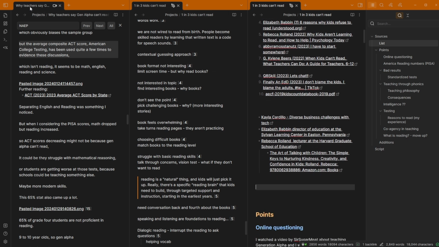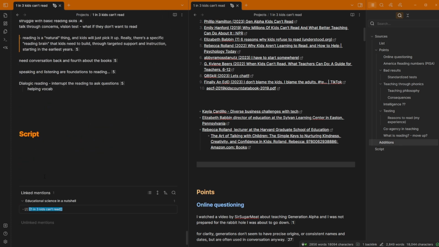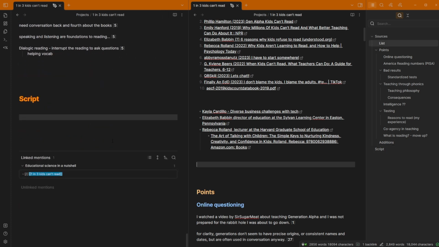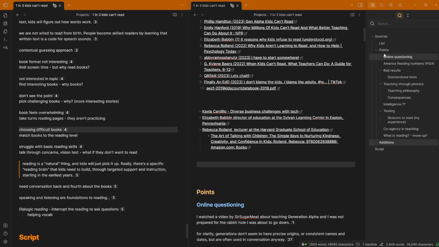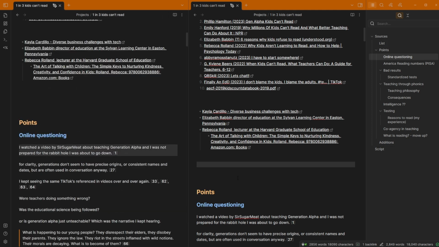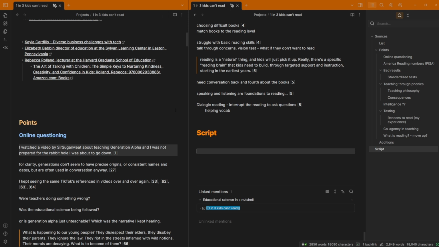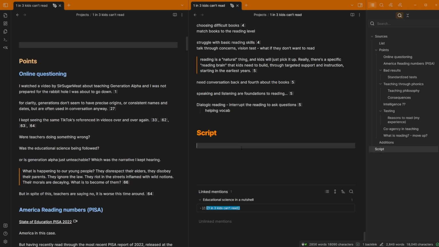So this is what I'm going to do. I have all of these points, so I'm going to go through these points, and on the right hand side, because I personally work from left to right, so on the left, I'm going to go through these points and create my structure from the main points and just write a rough outline.